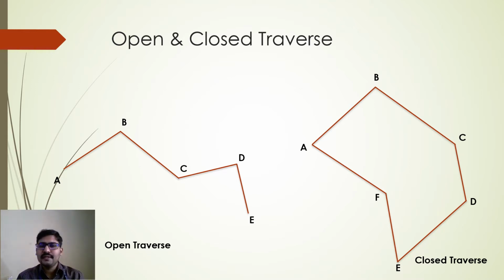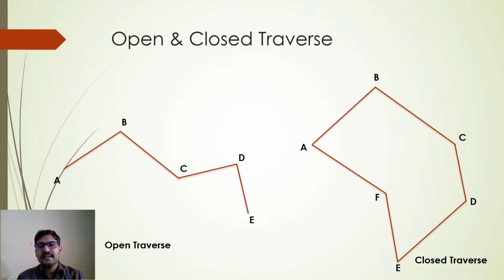Whereas in a closed traverse, the traverse starts at a point and it ends at the same point. Like in the given diagram on the right hand side, if you can see, line AB, BC, CD, DE and EF, and even FA, right?